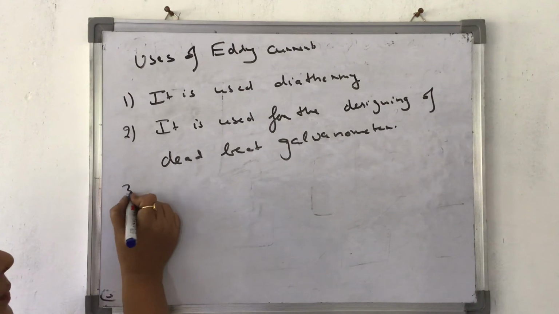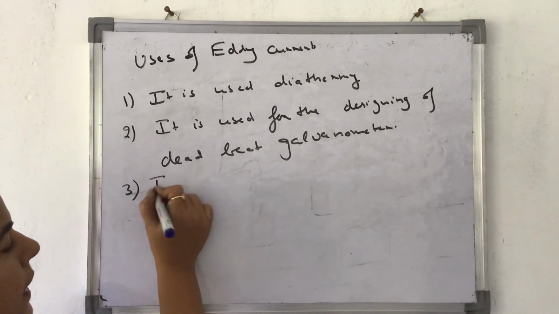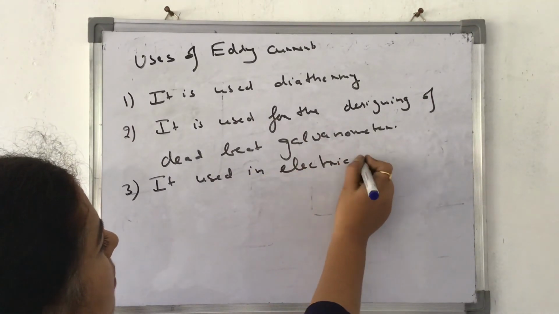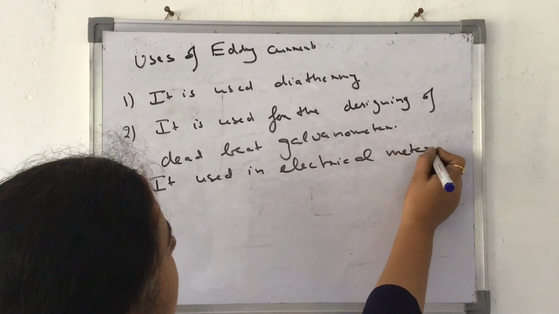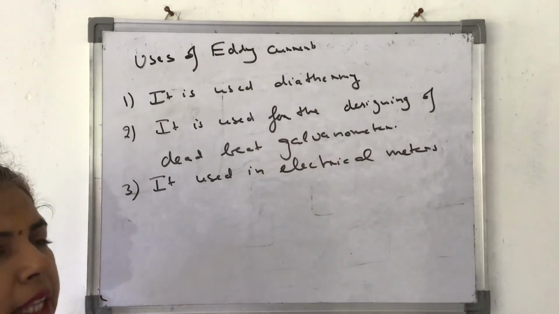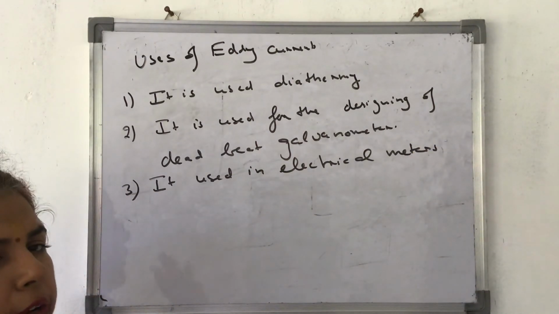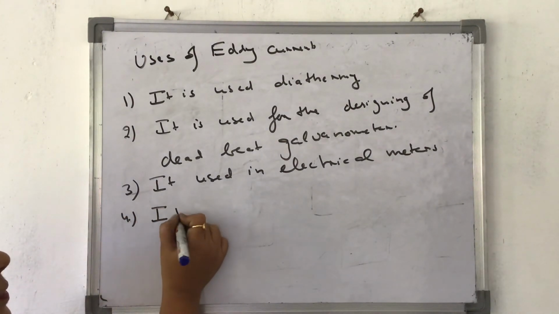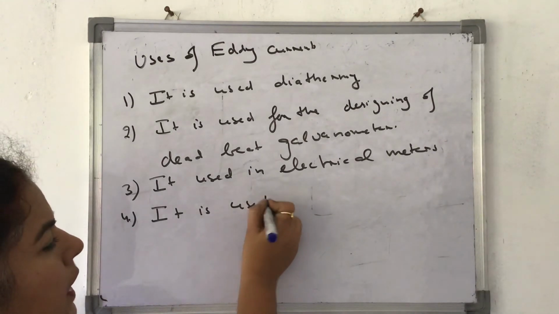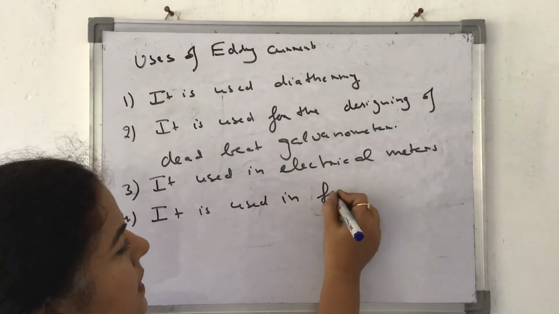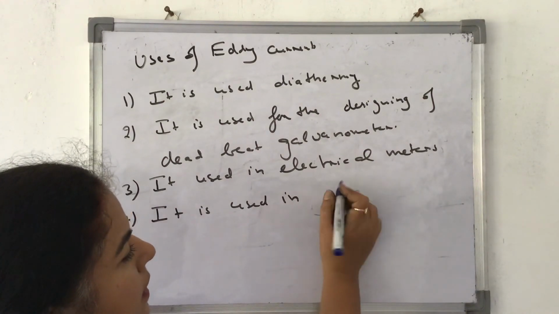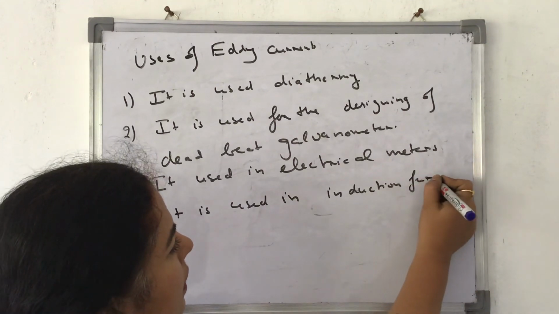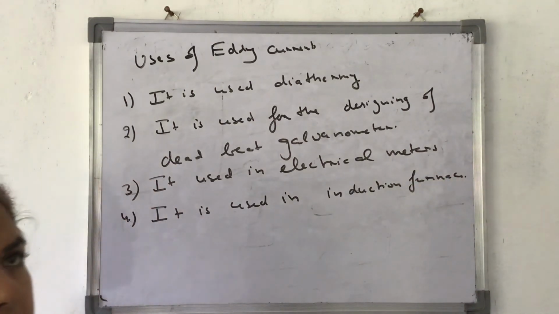Okay. Third, it is used in electrical meters. You must have seen the electrical meters of the olden times. There's a drum-like thing which is rotating. That is because of eddy current. Fourth, it is used in furnaces, induction furnace, alright, induction furnace. These are the few advantages of eddy currents.